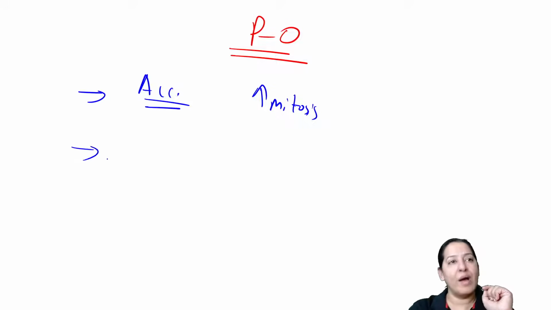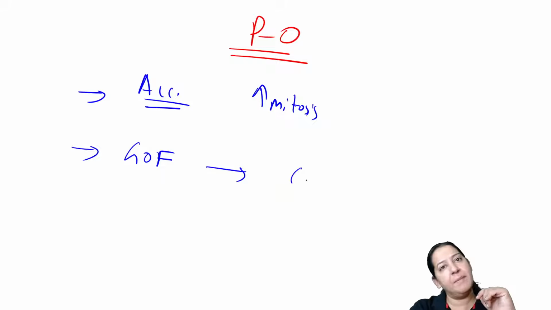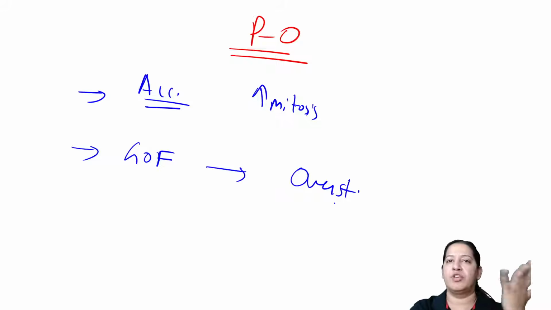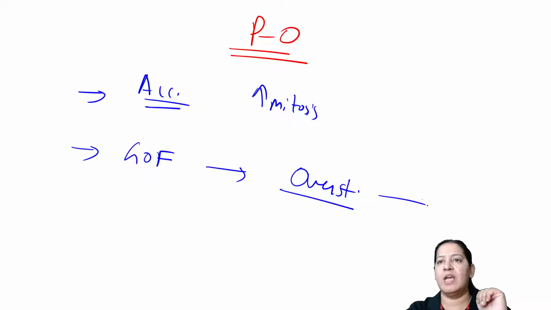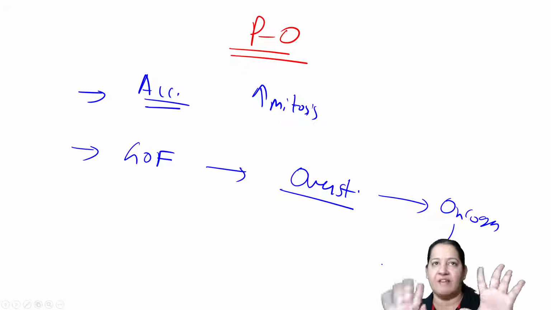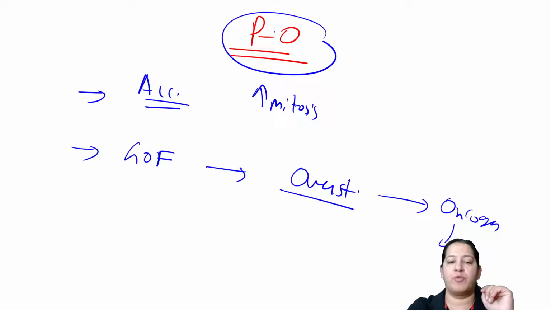So what is proto-oncogene? Proto-oncogene is like the accelerator of the car. Proto-oncogenes are the genes which increase the rate of mitosis, and they work under physiological control, right? So that is proto-oncogene. Once they get mutated, here the mutation is a gain of function mutation. So they become overstimulated because of the mutation. After becoming overstimulated, they convert into oncogenes, and these oncogenes will lead to cancer. That is the definition.